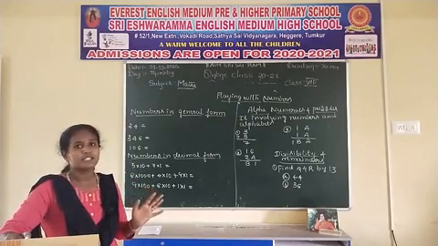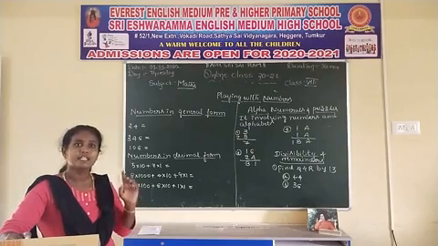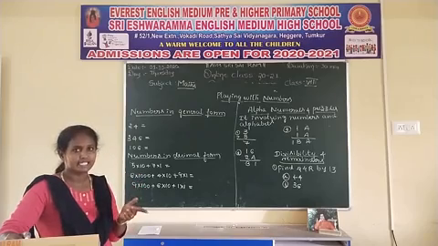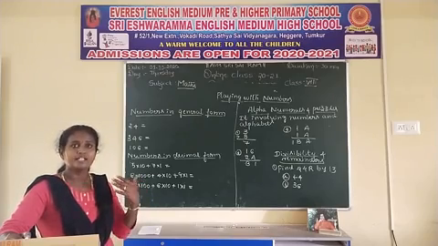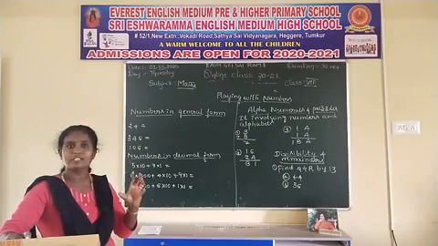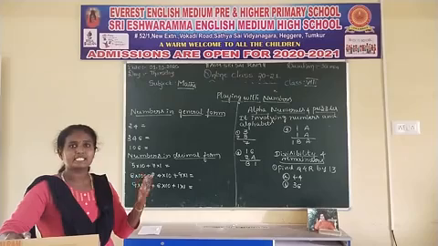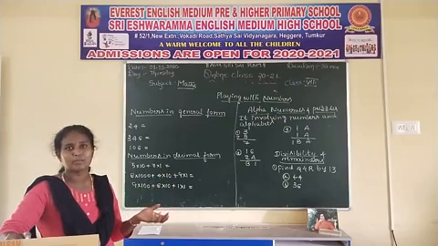The set of integers is represented by either I or Z. See, these 3 types of groups of numbers you heard in your previous standard.